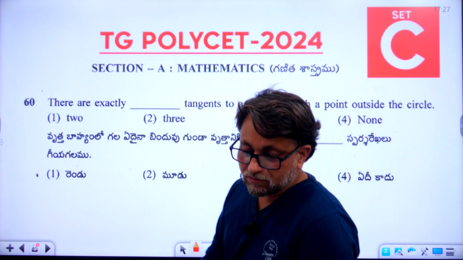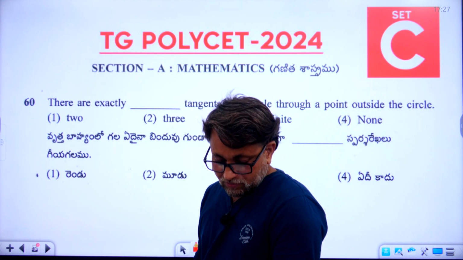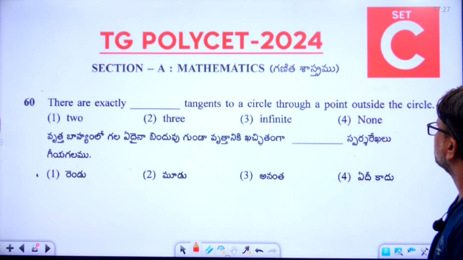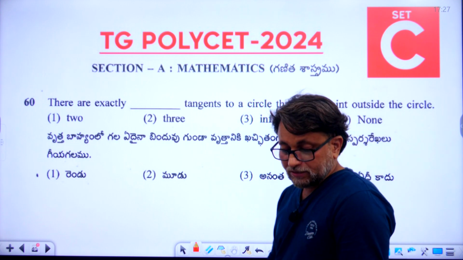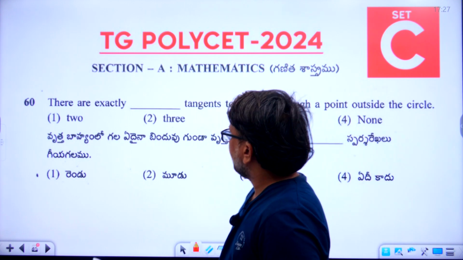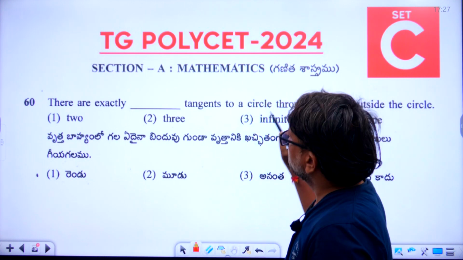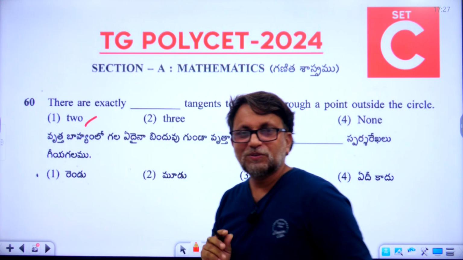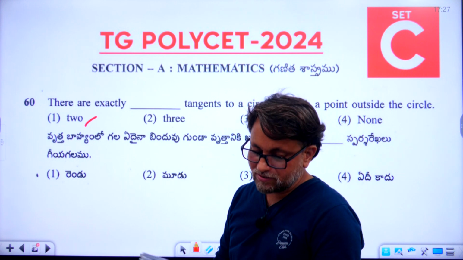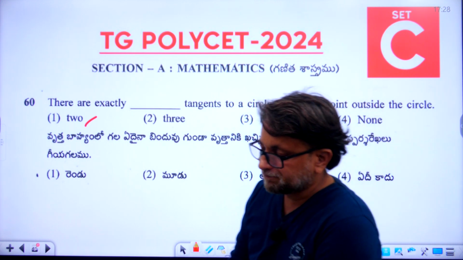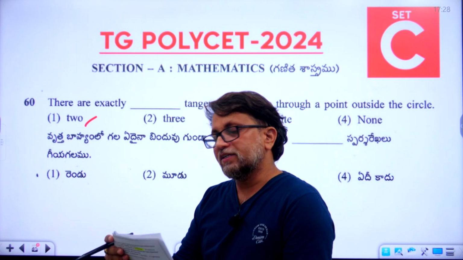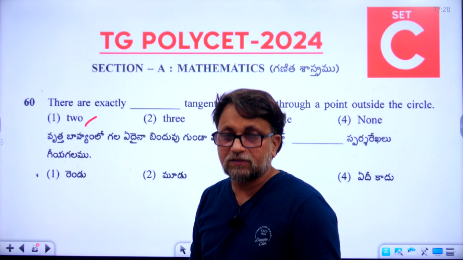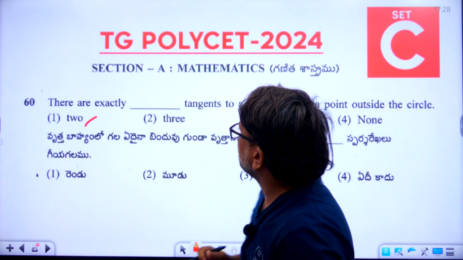Okay, this is the last question. There are exactly dash tangents to a circle through a point outside the circle. So the 60th question, the answer is 2, the first option is the right answer. Okay friends, so far we have finished mathematics. 60 questions successfully finished. I hope everyone gets good marks in mathematics.